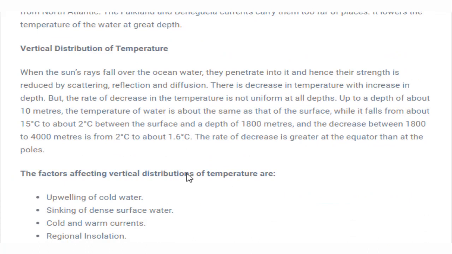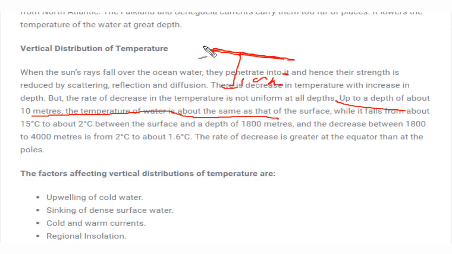Iceberg, landmarks. Now the vertical distribution means how the temperature is distributed vertically. Over here you can see, up to a depth of about 10 meters, the temperature of water is about the same as that of the surface. That means from the surface till 10 meters, the temperature would be the same. If it is 20 degrees Celsius over here, till 10 meters the temperature would be the same. But as we move downwards, it keeps on decreasing.